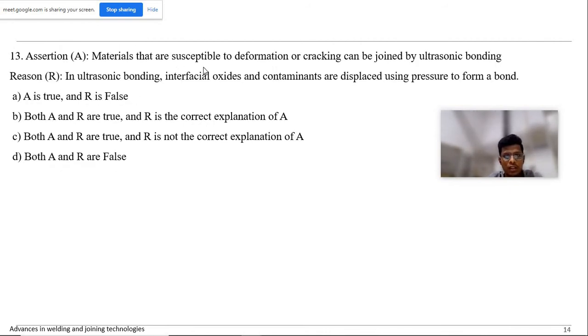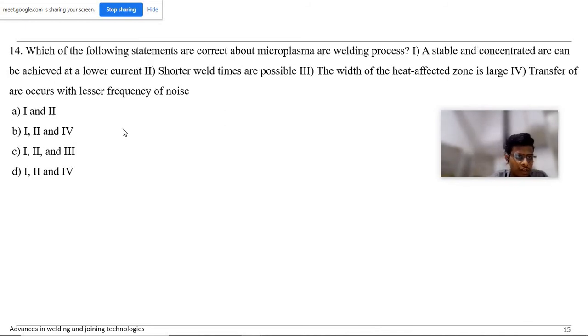Materials that are susceptible to deformation or cracking can be joined by ultrasonic bonding. In ultrasonic bonding, interfacial oxides are displaced by using pressure to form a bond. Yes, this is correct. We apply some pressure and we vibrate. And since it is a solid state welding, this is also correct. So both A and B are correct, that is the answer. Okay, we are running out of time.